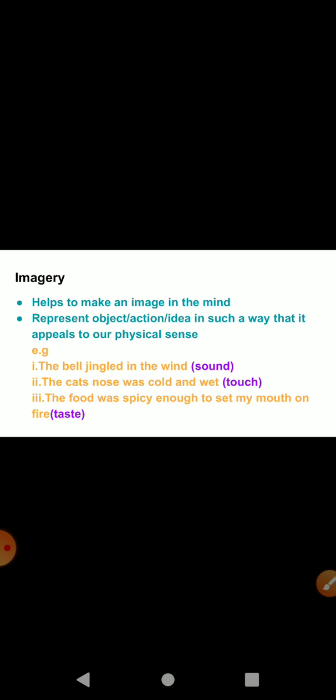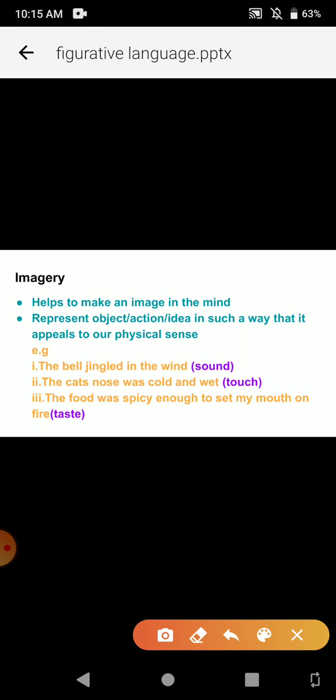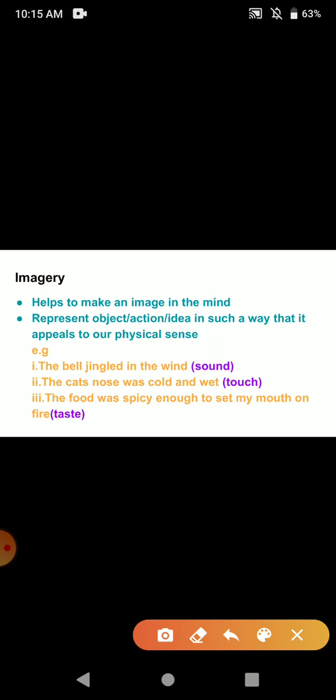So the words and descriptions an author uses help you understand how something smells, how something sounds, how something looks, how something feels, how something tastes. Just see the examples. The bell jingled in the wind. So jingled in the wind, that means it is helping us to make an image in the mind. Image of what? Image of sound.